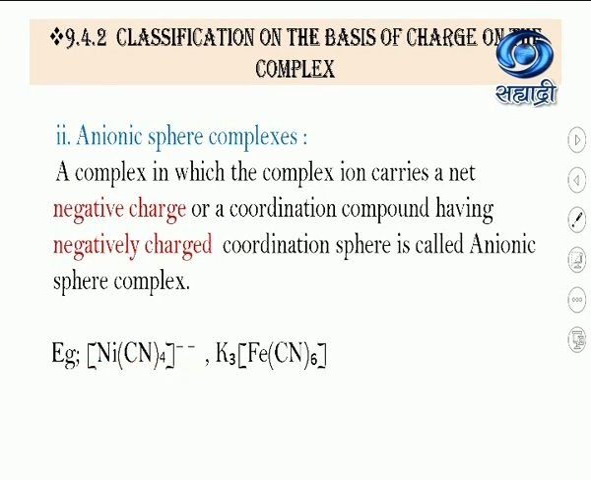For example, Ni(CN)4 2-. Here the coordination sphere has a negative charge. That's why this example is an anionic sphere complex. And in the second example, if it ionizes, there is a negative charge on this Fe(CN)6 minus, that is the coordination complex. So it comes under anionic sphere complex.